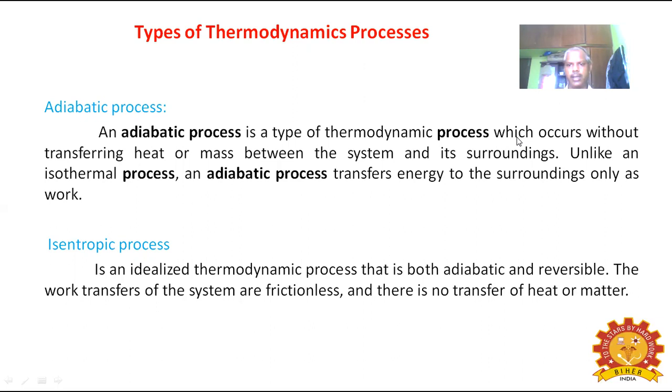In adiabatic process, there is no heat transfer and mass transfer between the system and its surrounding. Unlike an isothermal process, an adiabatic process transfers energy to the surrounding only as work. They transfer energy as work only.